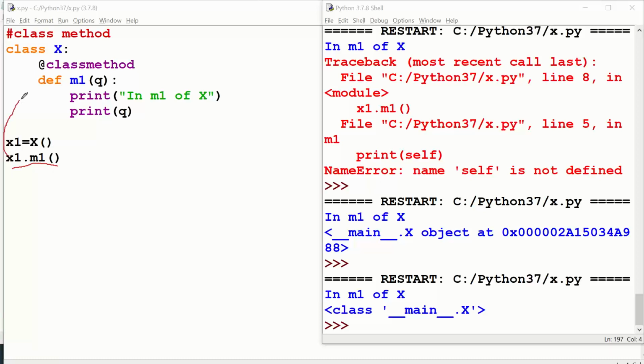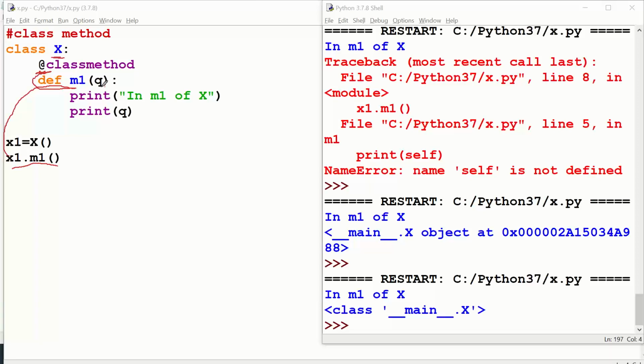When it tried executing m1, it understood that before m1 there is the @classmethod decorator. So now I should not put the indirect address in the queue, rather I have to put the class name.